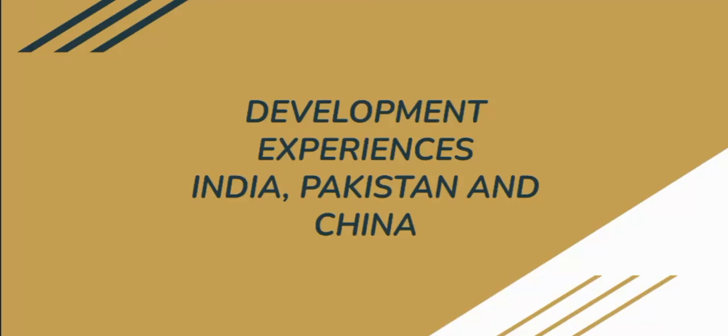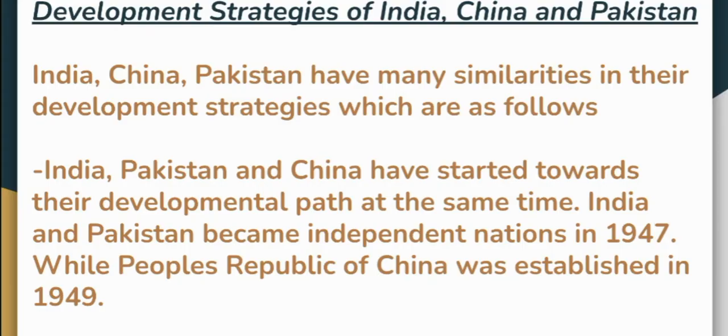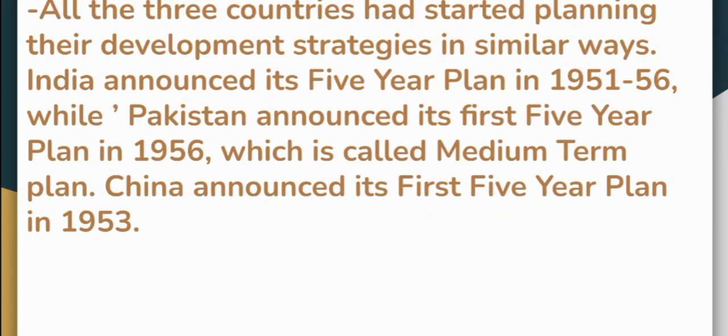Hello students. So through this video we will complete the last chapter of Indian economic development, that is development experiences in India, Pakistan and China. So students, what we see here is that all these three neighboring countries started their journey all together. While India and Pakistan became independent in 1947, China also started its journey in 1949 with the People's Republic of China Party. So, all the three countries adopted a similar strategy of 5-year plan for their development.